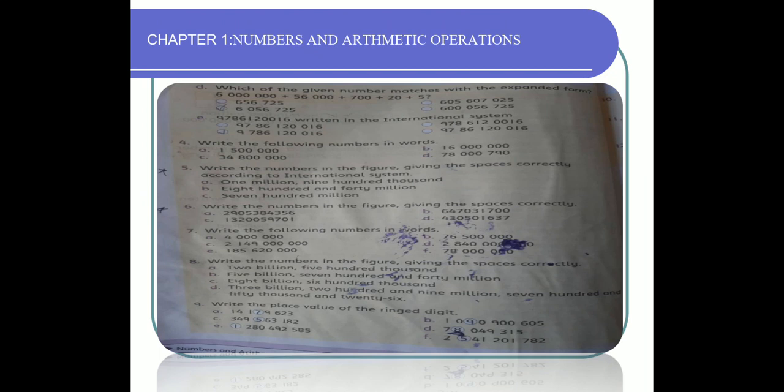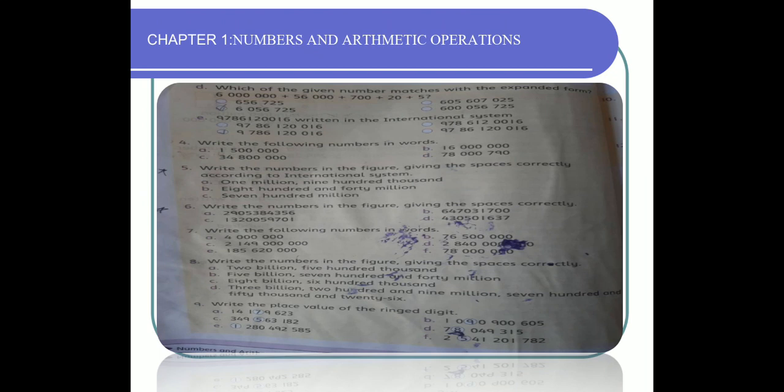Question number 4, write the following numbers into words. Question number 5, write the numbers in figures. Question number 6, write the numbers in figures giving the correct spacing. Question number 7, write the following numbers in words. Question number 8, write the numbers in figures. Question number 9, write the place value of the ringed digits. I have solved all these parts from question number 4 to 9.